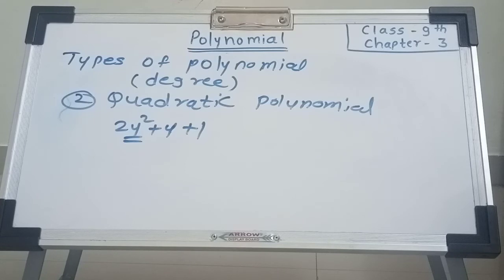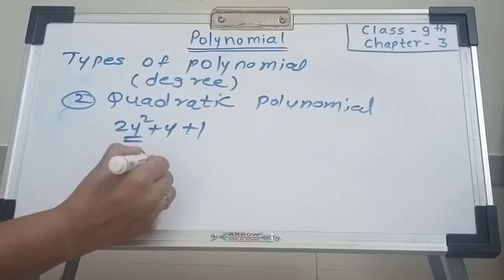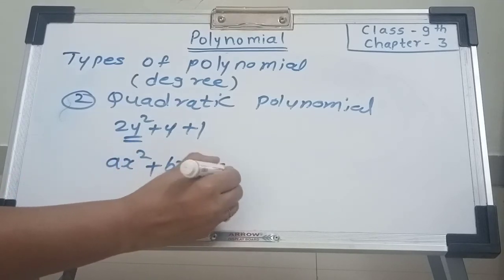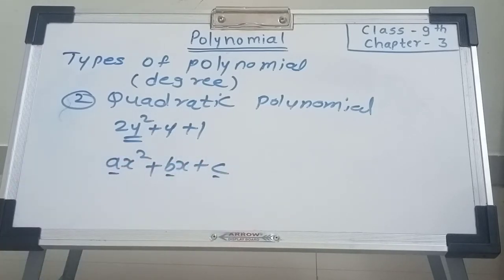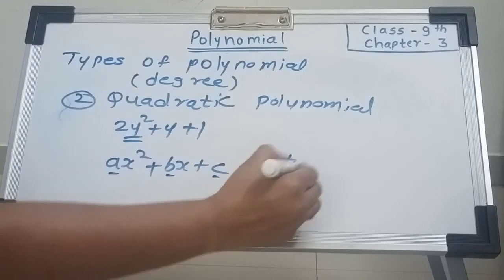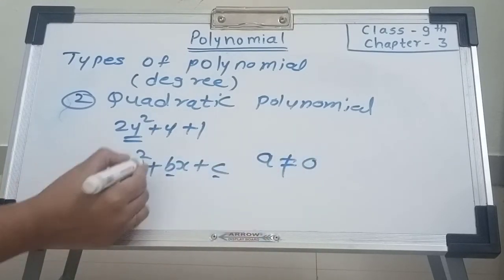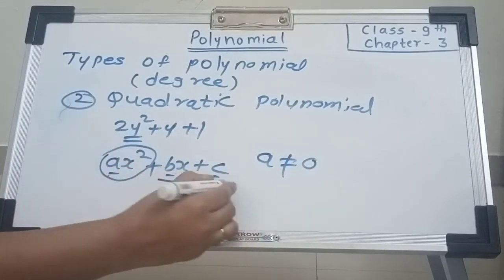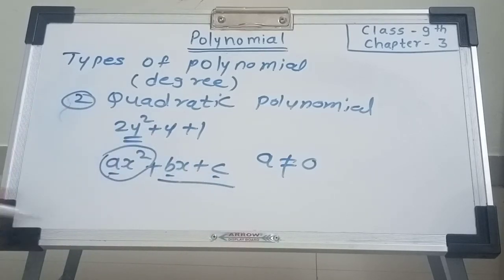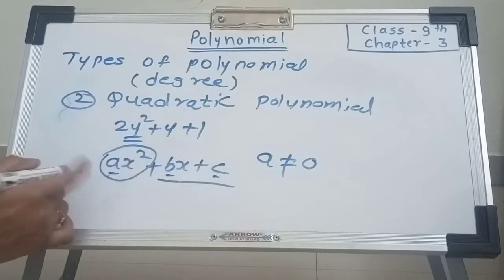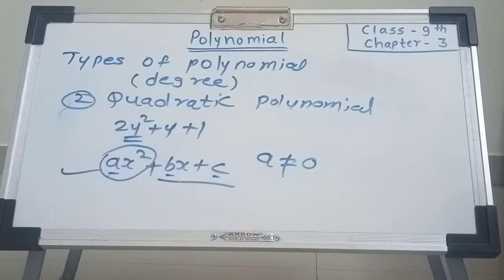Hence this polynomial is called a quadratic polynomial, and the standard form of this polynomial is ax square plus bx plus c. a, b, c are the coefficients, but here a is not equal to 0, because when a is 0, this term is 0 and our polynomial is bx plus c. This is a degree 1 polynomial, hence it is a linear polynomial. But we are seeing the quadratic polynomial, hence a is never 0.